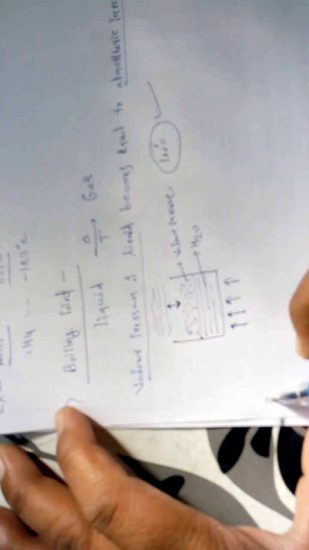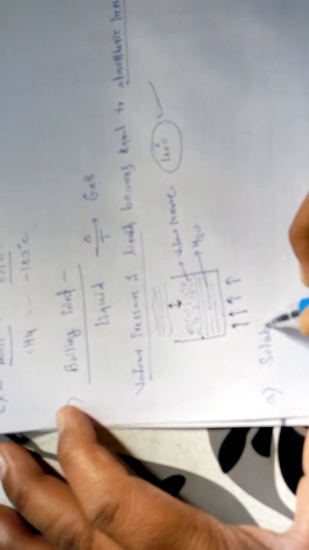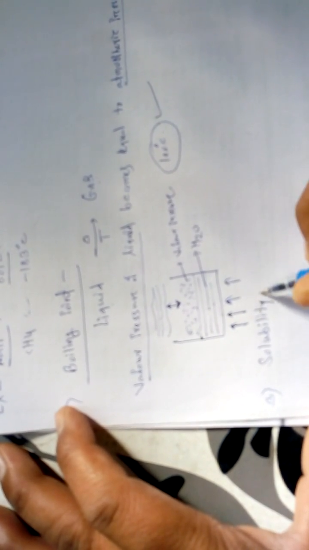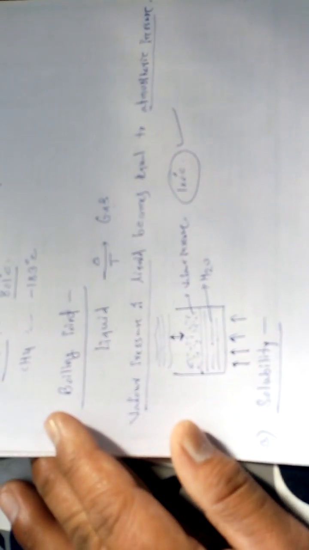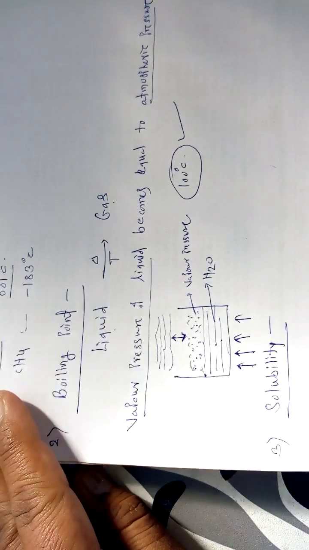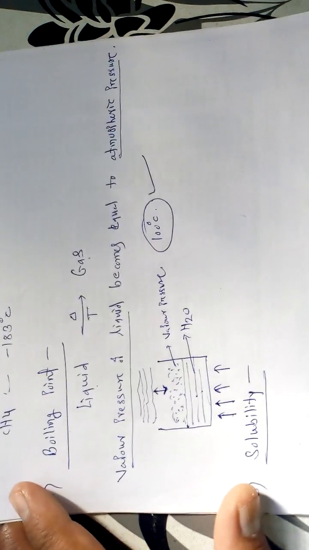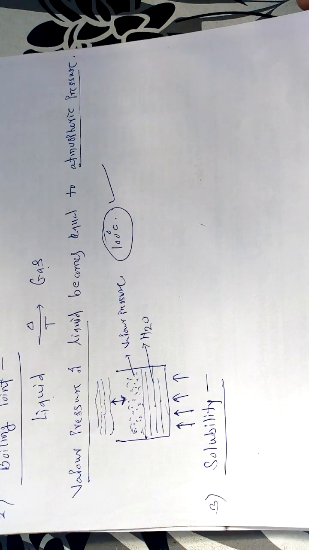Now, after studying this, the next important physical property is solubility. This is the third important physical property for organic molecules, that is, solubility. Now, what is the meaning of this solubility?